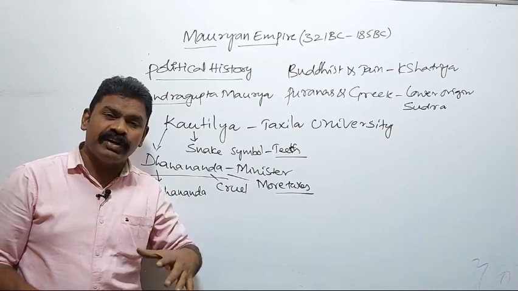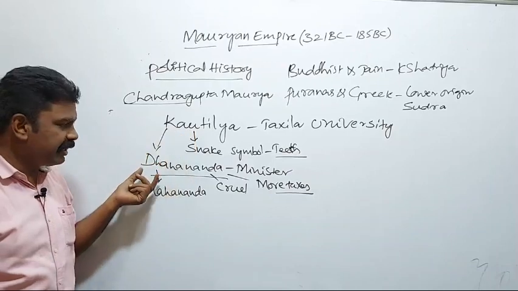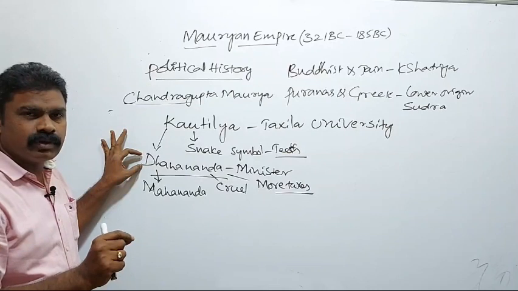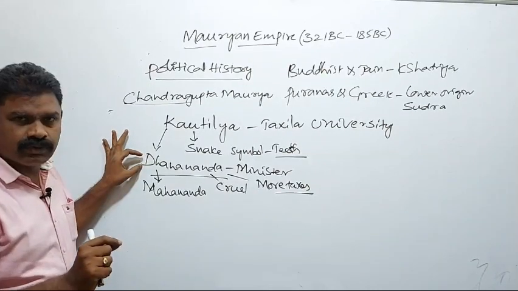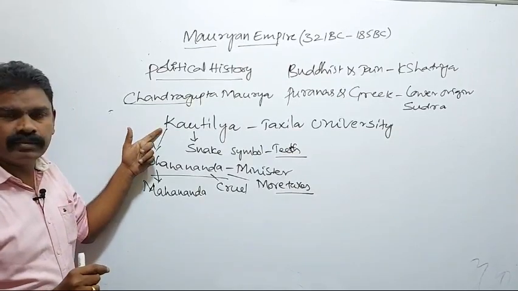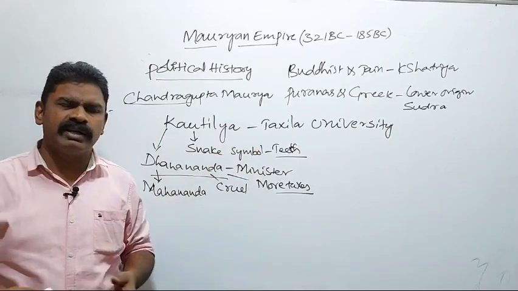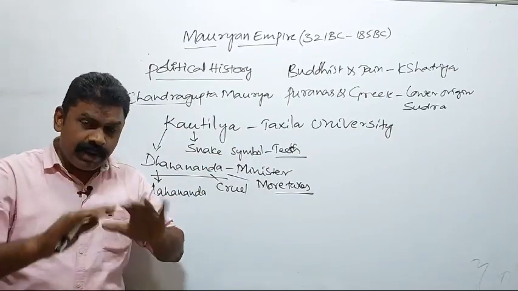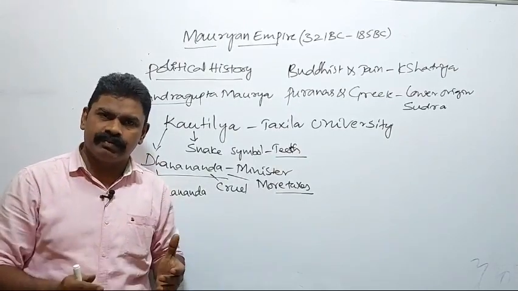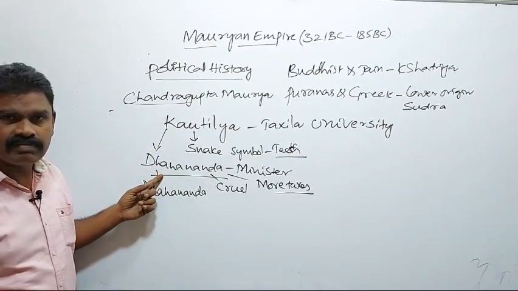Dhanananda used different terminology, harsh and very cruel words against Kautilya in the middle of the court. That means several people were attending the court. Among them, in the midst of the public assembly, Kautilya was humiliated by Dhanananda.